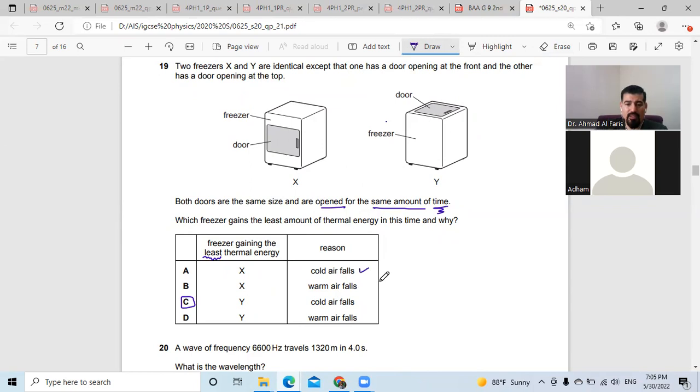So we know that cold air falls, okay? Not warm air. And the freezer that gains the least thermal energy is the one which is Y. So the answer is C.